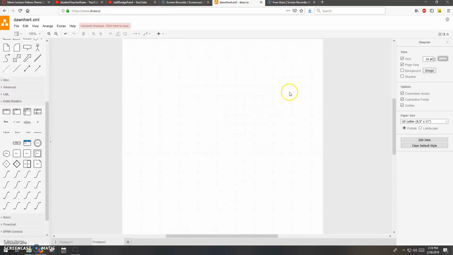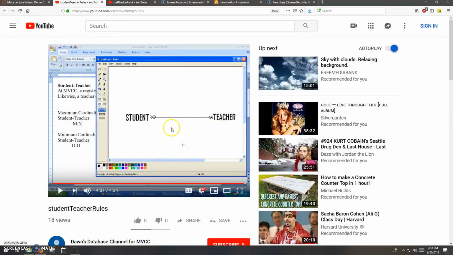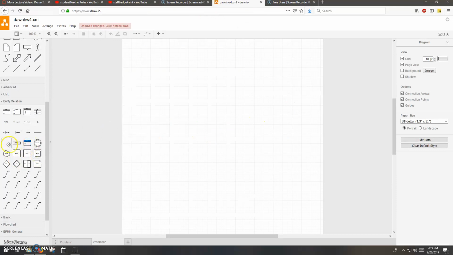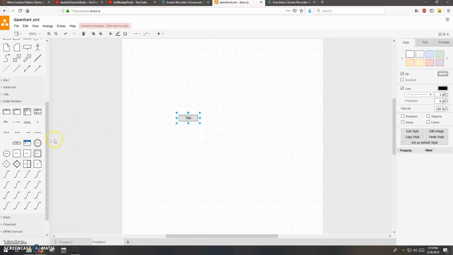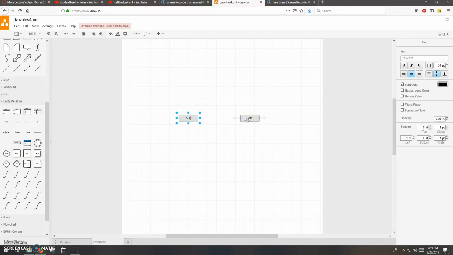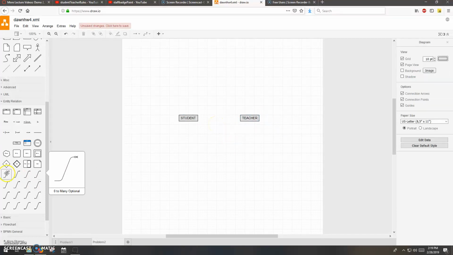Okay. So for our pretend problem 2, why don't I do this model here? This is the student-teacher scenario, and we have a many-to-many relationship with optional minimum cardinality on both sides, so another symmetrical line. But at this point, you kind of know what to do. I'm going to plop 2 entities onto the diagram, and this one will be the student, and then this one will be the teacher.